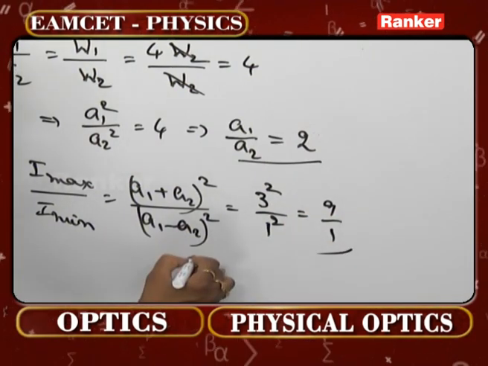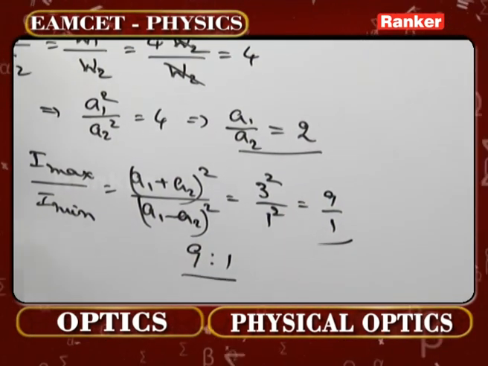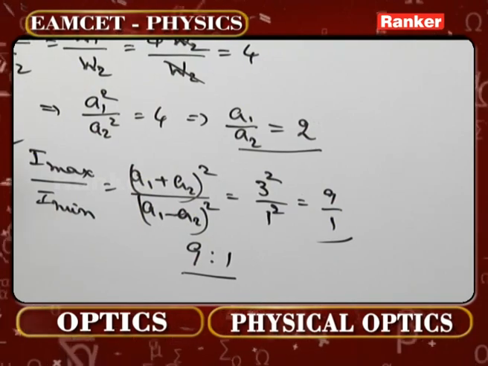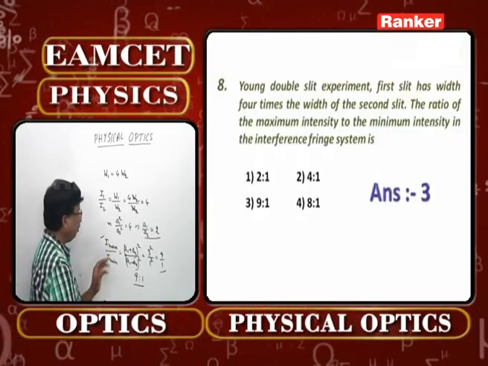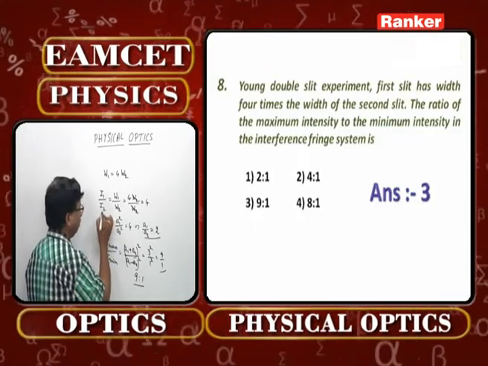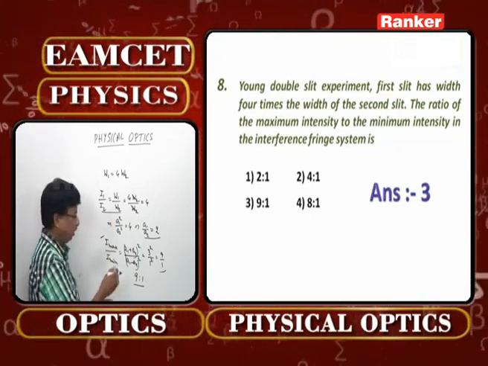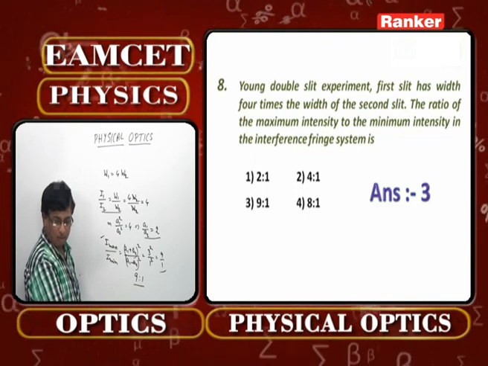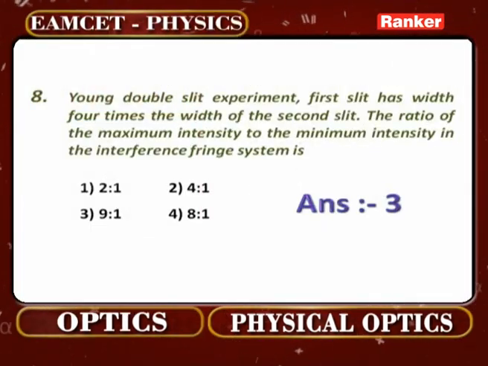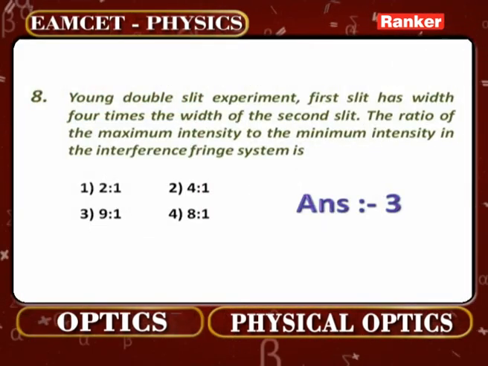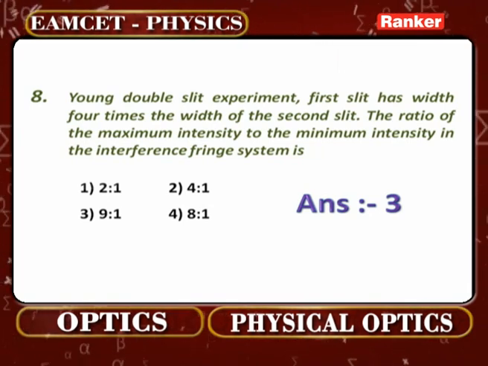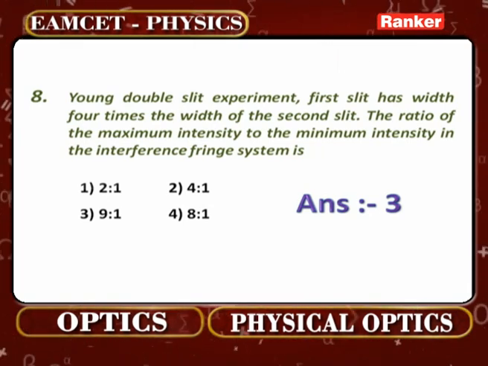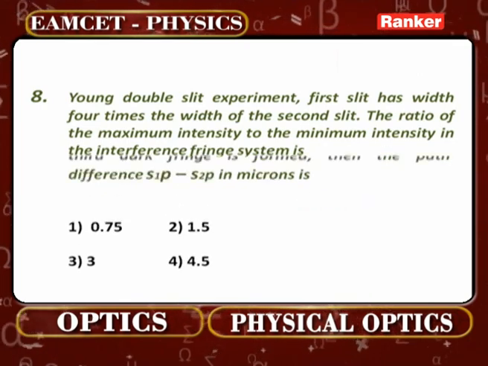So what should be the ratio now? 9:1. That must be the ratio of maximum intensity to minimum intensity. So remember this formula thoroughly so that you can directly work out such model questions easily. So what is the correct option for this problem now? It is the third option, which has been given as 9:1. Therefore, the correct answer for this problem 8 is exactly the third one. Look at the next problem.